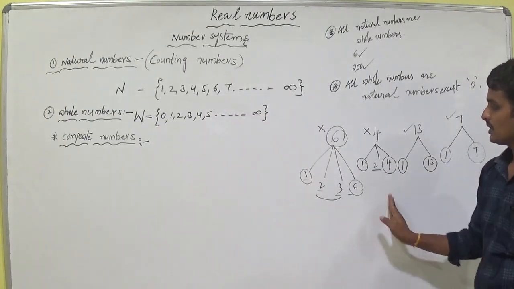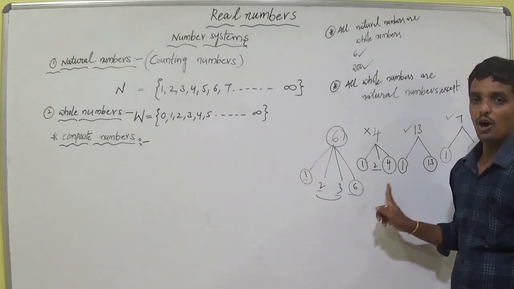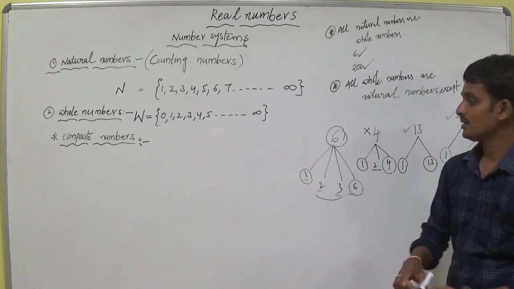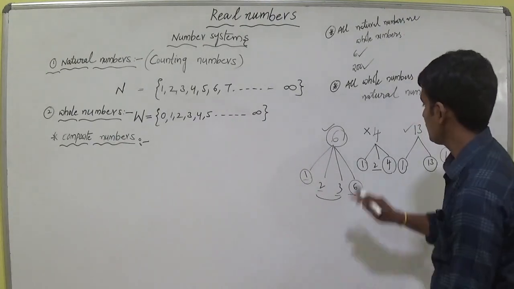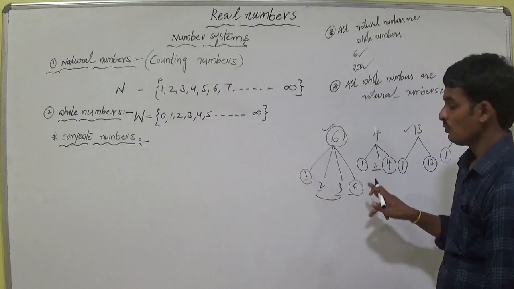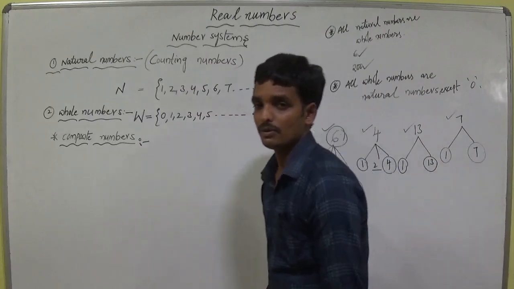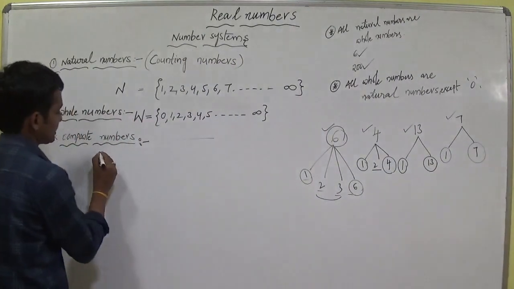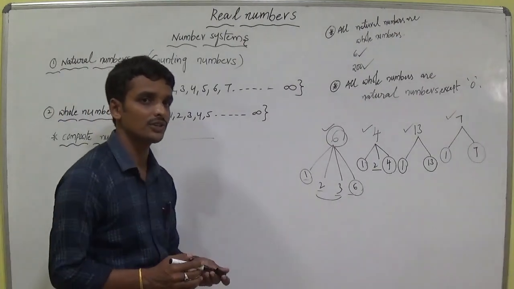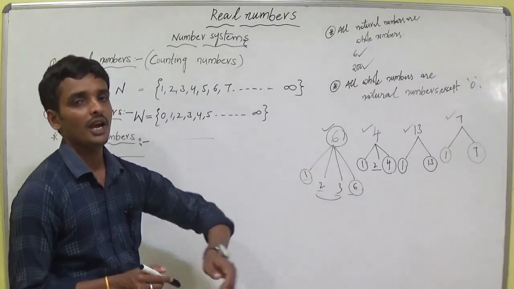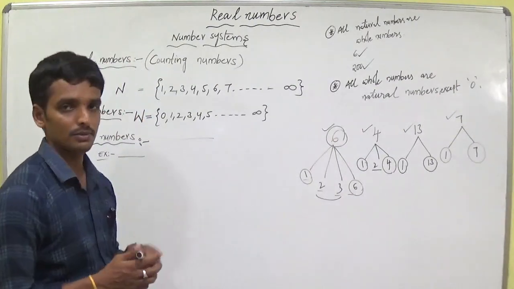For example, I am using whole numbers. 6. What are the factors of 6? 1, 2, 3, 6. How many factors does 6 have? 4 factors. So it is a composite number, not a prime number. The same way, what are the factors of 4? 1, 2, 4. So this is also a composite number. Write the definition of a composite number and the examples in your own way. The numbers which have more than 2 factors are called composite numbers.